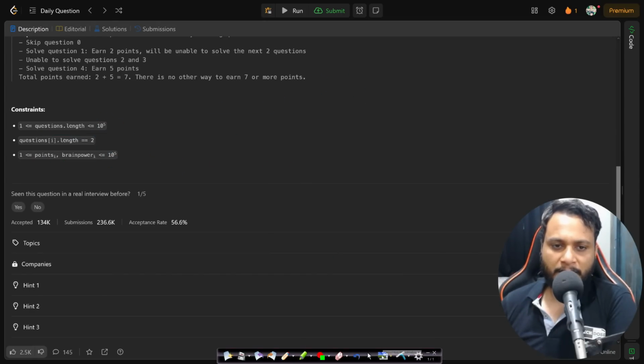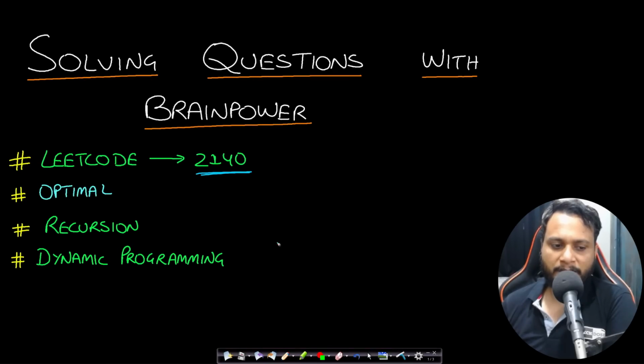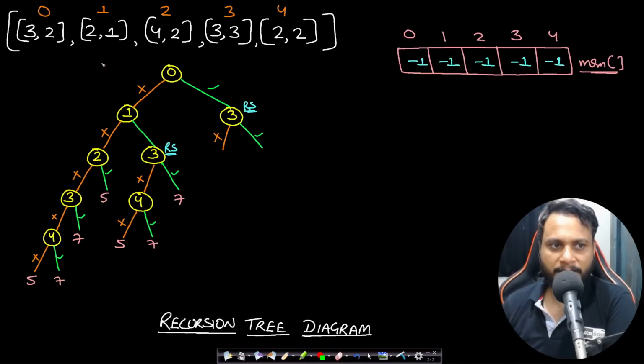Now let's see how to solve it by recursion, and then we will try to optimize it and see why this is a dynamic programming question. In this case, I have taken a sample example with 5 questions. The first item being the points and the second item being the brainpower, right? As I mentioned, each of the exams or items can have two choices: you can exclude it or you can include it, right?